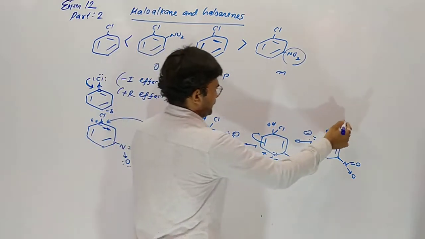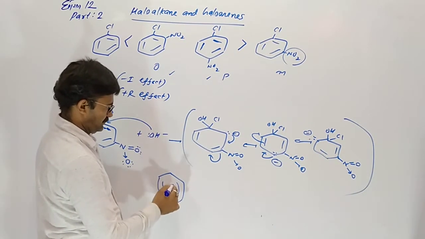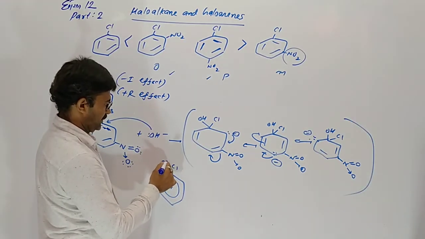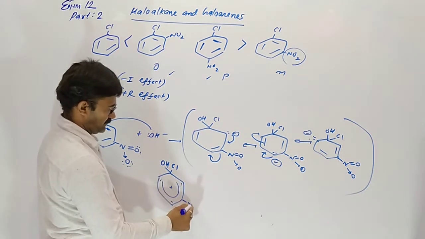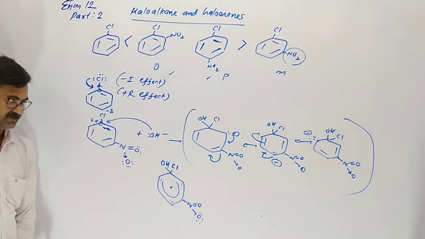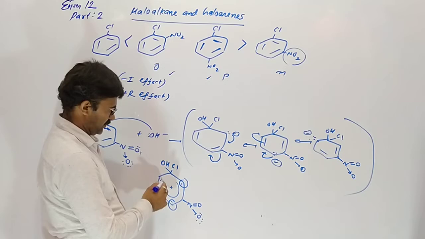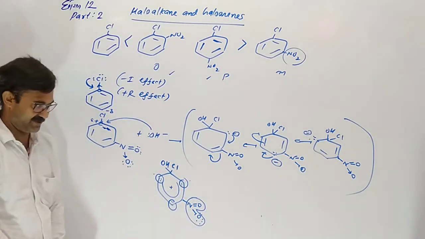And due to these three resonating structures, our electron is moved on ortho and para, which does not gain an electron pair because the electrons are on ortho and para, but the nitro is on the meta position.